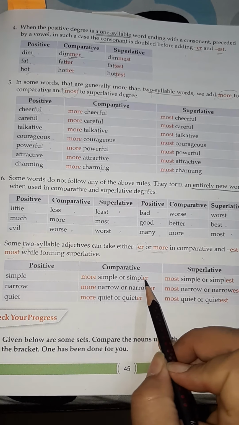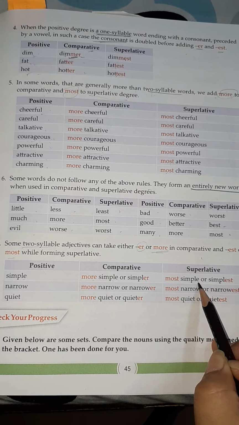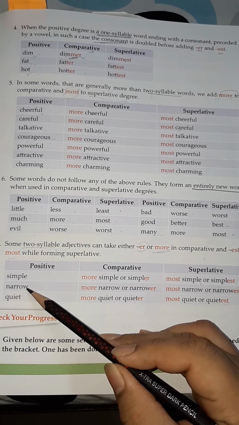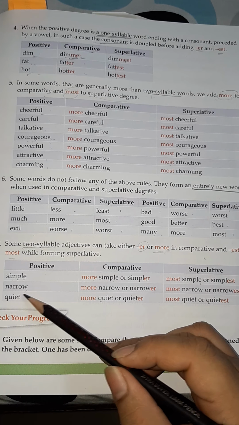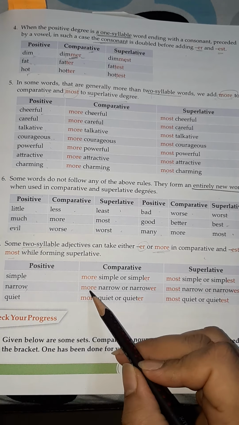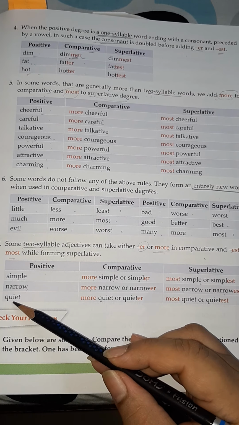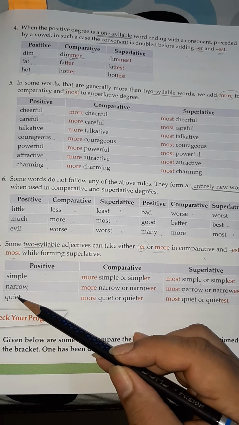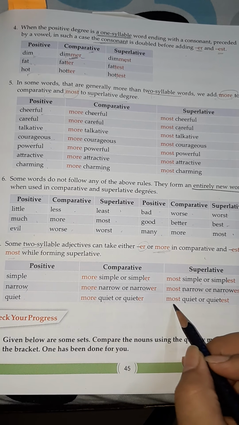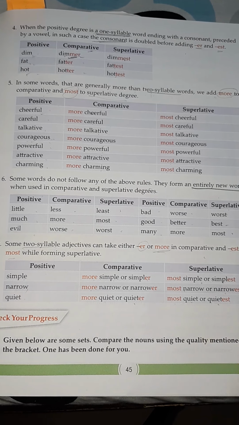Either it can be simpler or simplest, or it can be more simple and most simple. Then narrow. Again it is a two syllable word. Either it can be narrower, narrowest, or it can be more narrow, most narrow. Then quiet, qui and et. So two syllable word, more quiet, most quiet, or quieter, quietest.